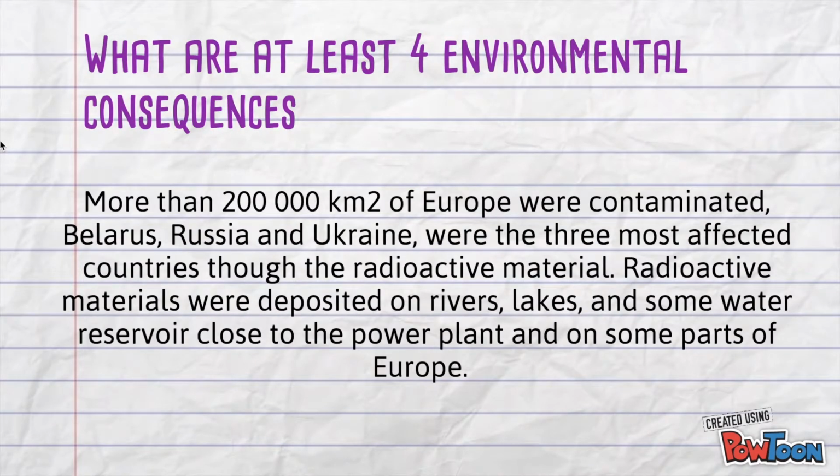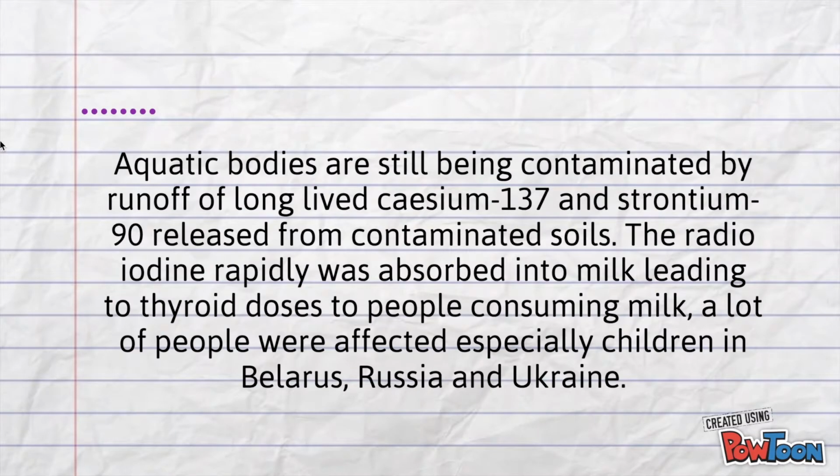What are the environmental consequences? 200,000 square kilometers of Europe were contaminated. Belarus, Russia, and Ukraine were the three most affected countries. Radioactive materials were deposited on rivers, lakes, and some water reservoirs close to the power plant and on some parts of Europe. Aquatic bodies are still being contaminated by runoff of long-lived cesium and strontium released from contaminated soils.